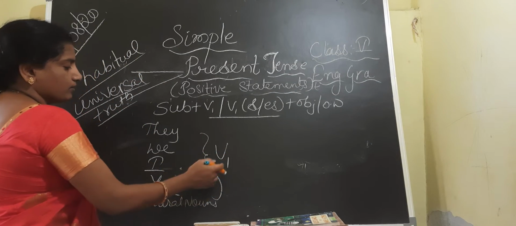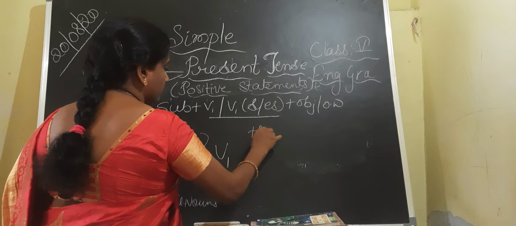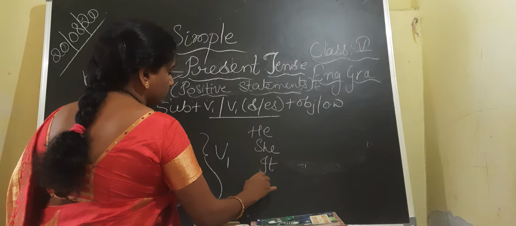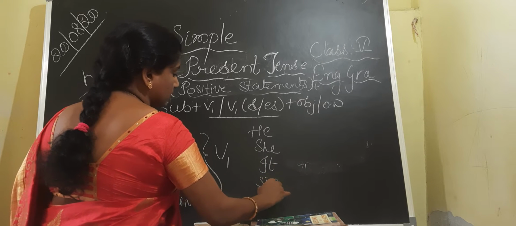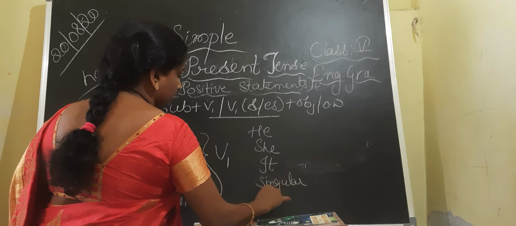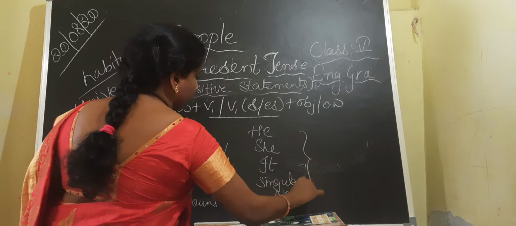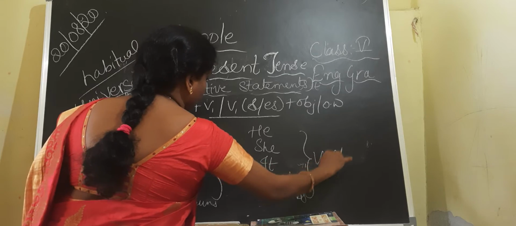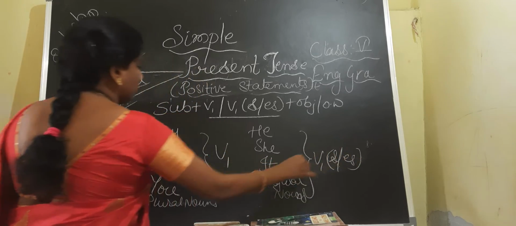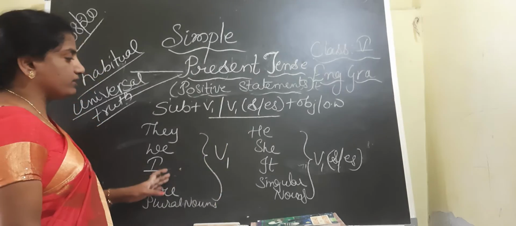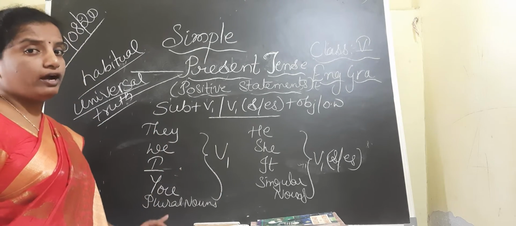And for he, she, it, and singular nouns, meaning names, we have to use V1 with s or es according to the given verb. This is what you have to understand.